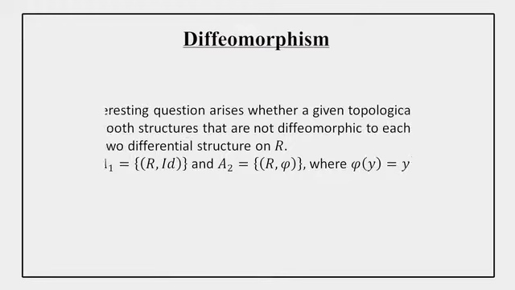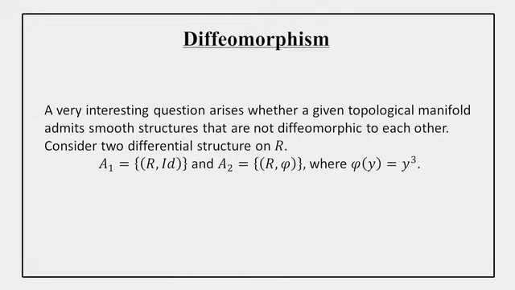So here we can say that if two spaces are diffeomorphic, then easily we can conclude that the two spaces are homeomorphic. But the converse is not always true. Later we will see that if two spaces are homeomorphic, they need not be diffeomorphic. And now a very interesting question arises: whether a given topological manifold admits smooth structures that are not diffeomorphic to each other. Now consider two differential structures on the real line.